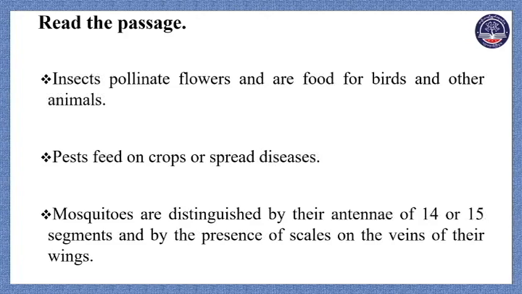So here, in that sentence, the subject is there, right? There is, the usage of there is. So about 3,000 species of mosquitoes. So here, which refers to mosquito, right? Which are distinguished by their antennae of 14 or 15 segments.